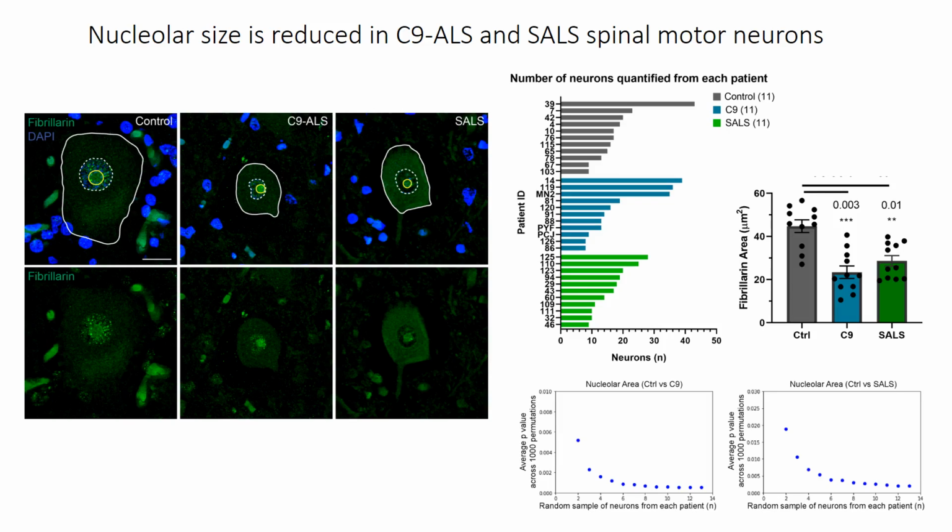In order to make sure these results were valid, we randomly sampled between 2 to 13 neurons from each of these cases, and on the left you see the comparison from control to C9, and on the right the comparison between control and sporadic ALS. We permutated this process 1,000 times and averaged the p-value. We found that a relatively small number of neurons, just 6, was enough to produce robust statistical significance.